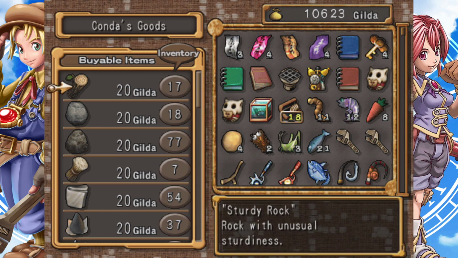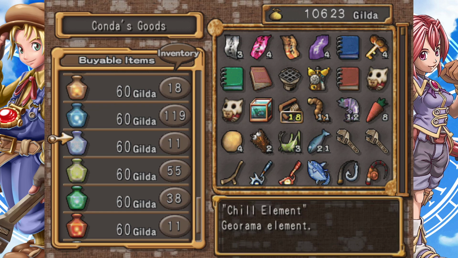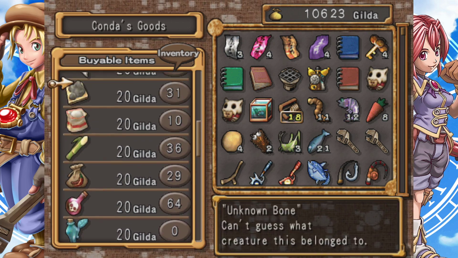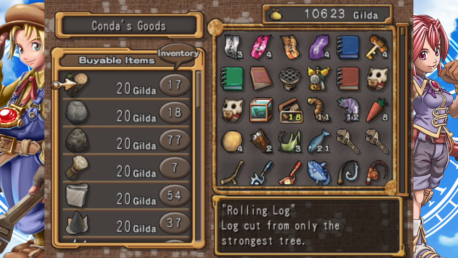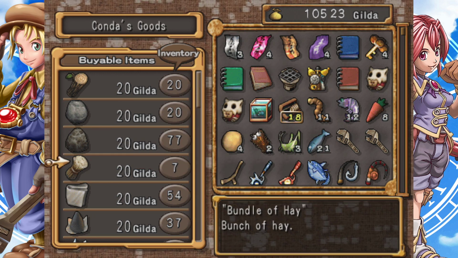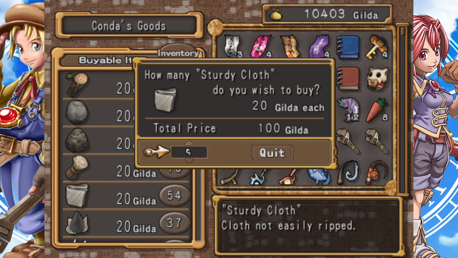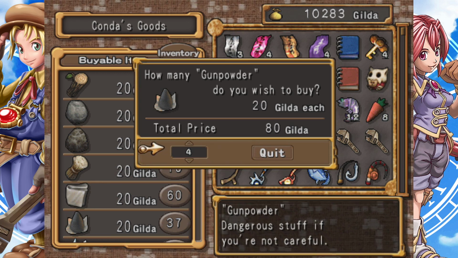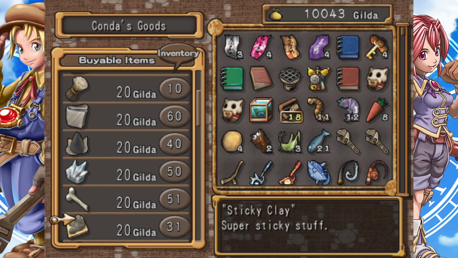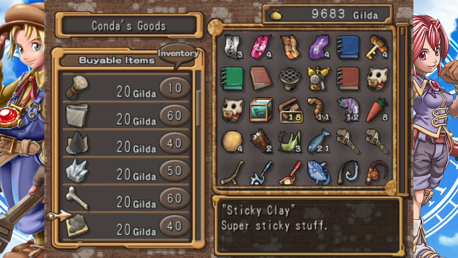Look at this shit! This is incredible! 60 bucks for elements, but at the same time, I don't think it matters because I think we can get all the stats through these, right? I'm just gonna bring these up to 20 though. I like nice, beautiful looking numbers, you know. Yeah, there we go. Dude, these are dirt cheap. Now I know we're gonna need them for building, but I'm not too worried about it. Yes, I just went all the way up to 50. Yep, I'm going all the way up to 60. You can't judge me, all right? I like numbers.